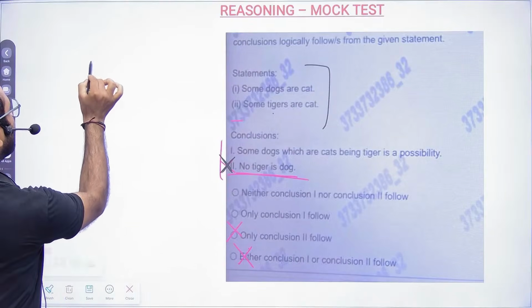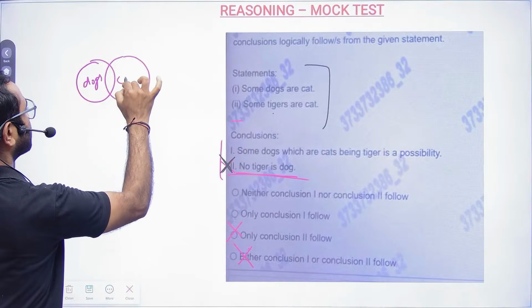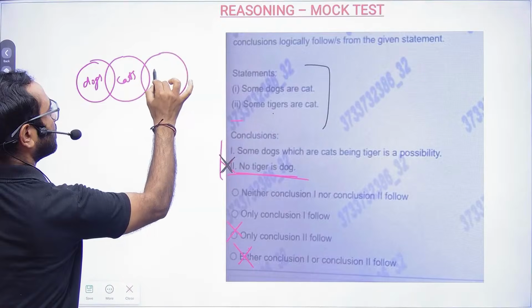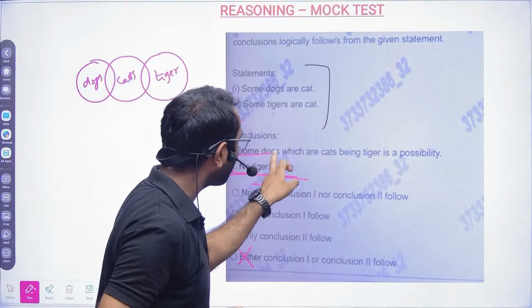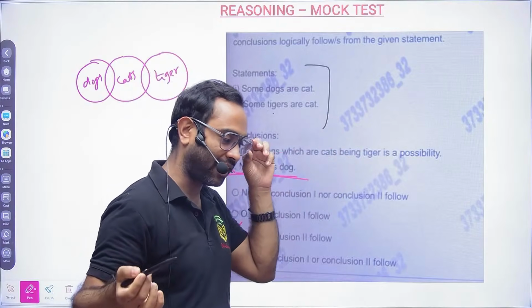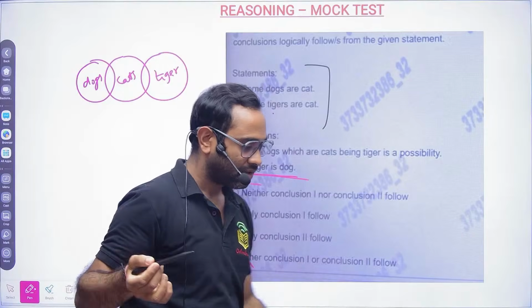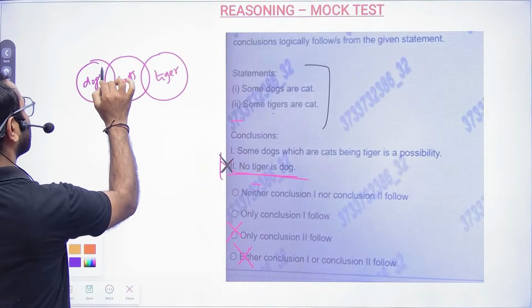Now, some dogs are cats, and then some tigers are cats. Okay, then some dog which are cat. Let's see. Some dog.